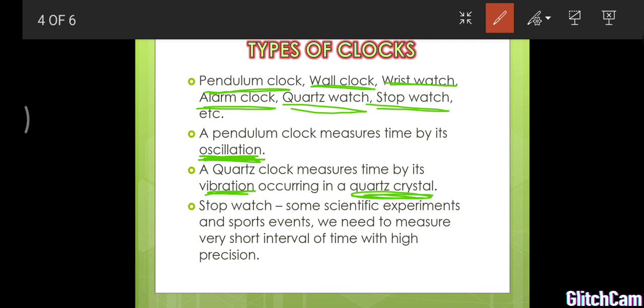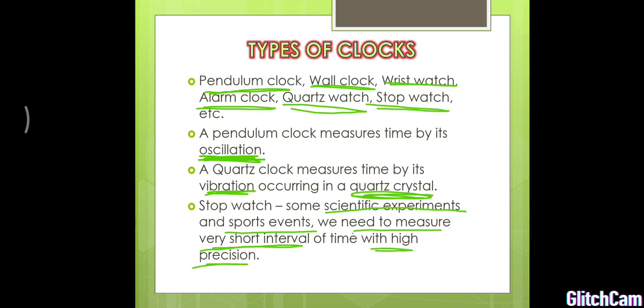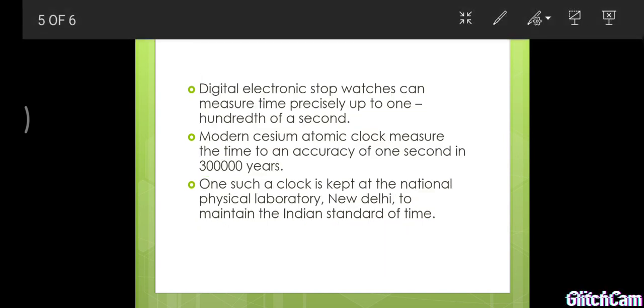And now we are going to see about stopwatches. In which cases do we use the stopwatch? In some scientific experiments and some sports events. Why? Because in these cases we want to measure the time in a very short interval with high precision. For that they use stopwatches. But nowadays we are using digital electronic stopwatches. Why? Because they can measure the time very accurately, that means to 1/100th of a second. That's why nowadays we are using digital electronic stopwatches.